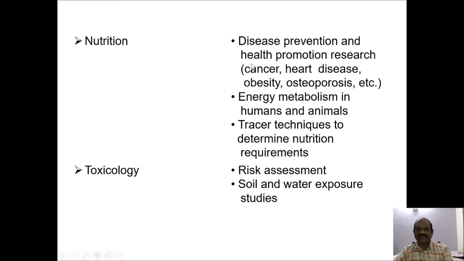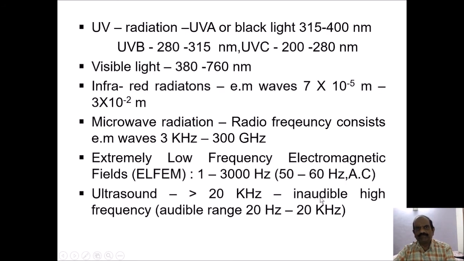Its application is disease prevention and health promotion research, that is related with cancer, heart disease, and obesity and osteoporosis, etc. Energy metabolism in humans and animals, tracer techniques to determine nutrition requirements. In the field of toxicology, it has an application for risk assessment of toxic substances and distribution of toxic substances in the soil and water exposure studies.